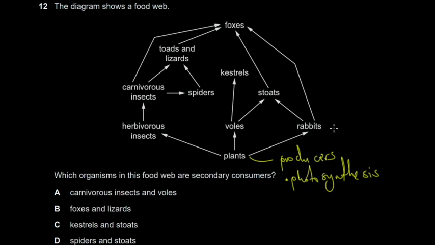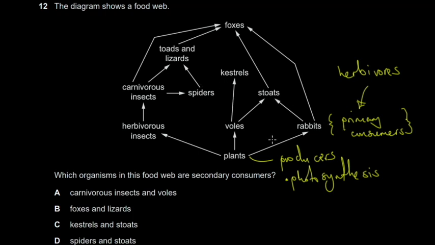These ones are called primary consumers. Primary consumers are all herbivores. It means that they feed primarily on plants, only that. So they are herbivores, primary consumers.